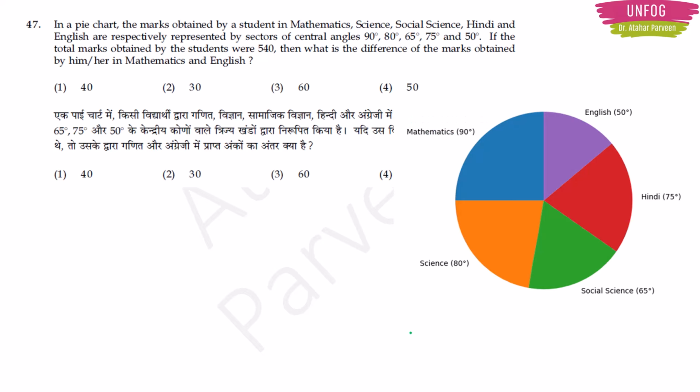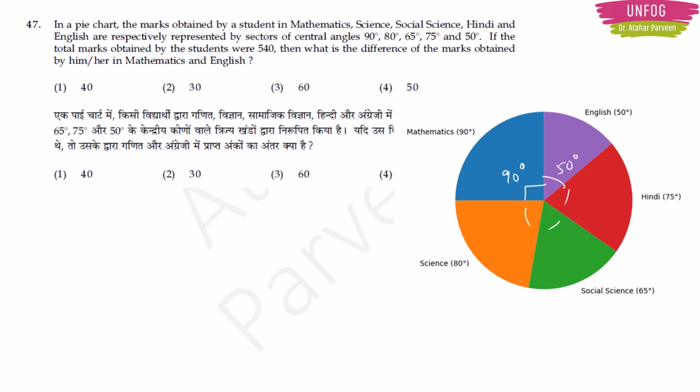This type of a figure, and here they are telling that in a pie chart they have plotted the marks of the student, and maths is 90 degree, then English is 50 degree, and other angles also they have given, but I am concerned about maths and English because in the question they told that we should find out the difference of the marks obtained in mathematics and English.